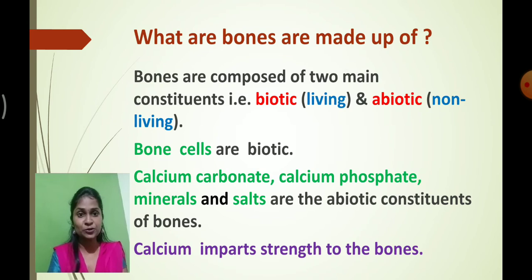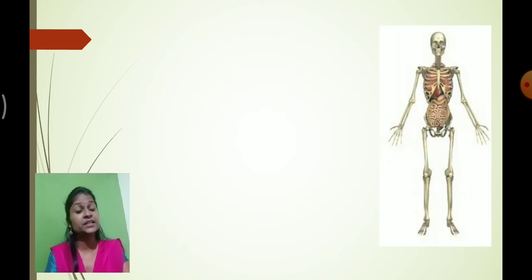Got it now, what I told you? The bones are basically made up of two constituents, biotic and abiotic. Biotic things are bone cells, and abiotic constituents are calcium phosphate, calcium carbonate, minerals and salt. And who provides strength to the bones? Calcium. So calcium provides strength to our bones. Understood now? Now let's see what the different functions of the bones present in our body are.